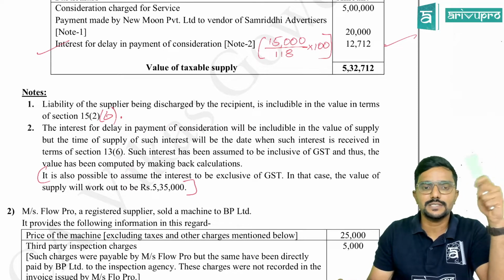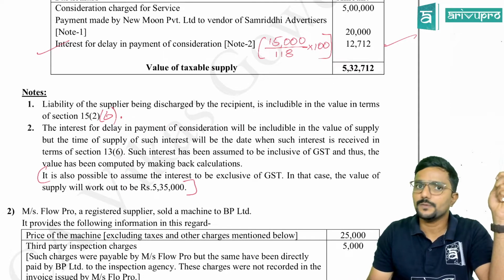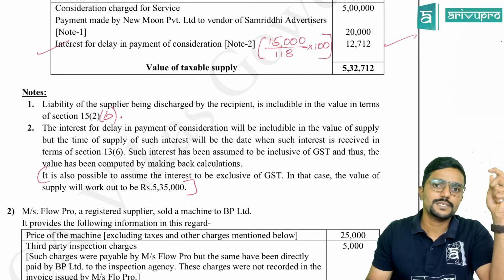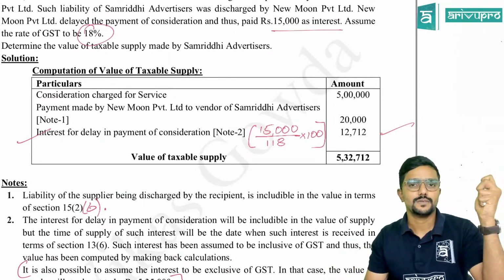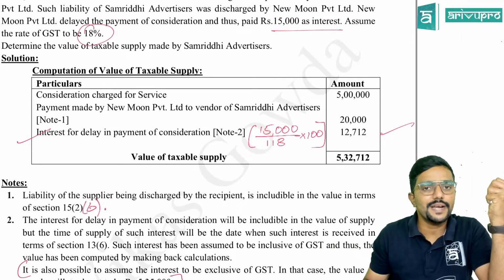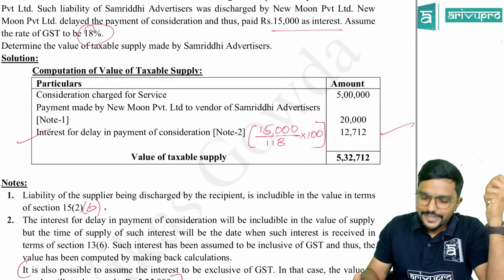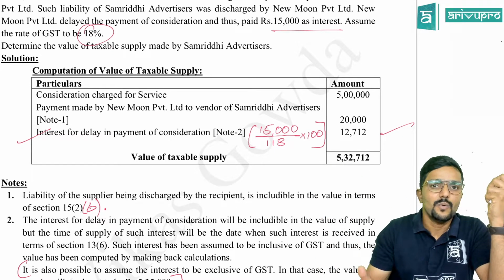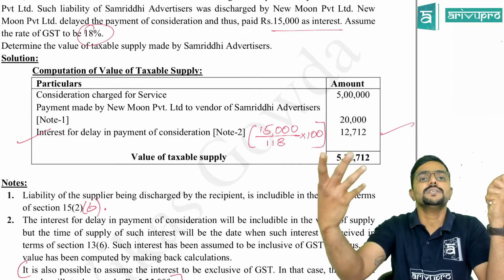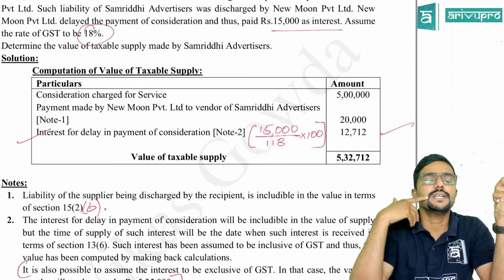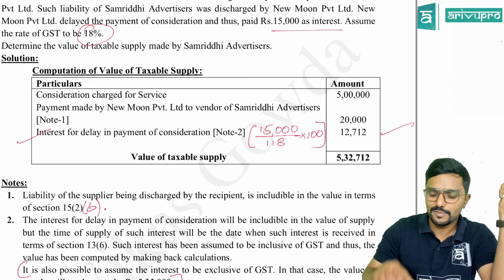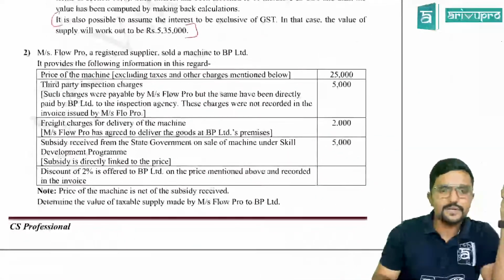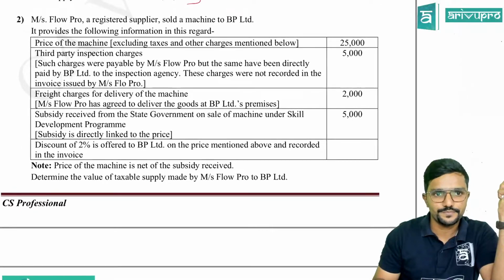And especially in this calculations and all, to the extent possible, always give the note. Always give the note, because here what happens now? You will just add something, deduct something. So yes, the final answer you may get it correctly, but still you should explain, why am I adding it? Why am I deducting it? Which provision is telling this? Which section is telling this provision? Explain it, guys, in the notes. You can observe it in my solutions. Everywhere, to the extent possible, I have given the notes.